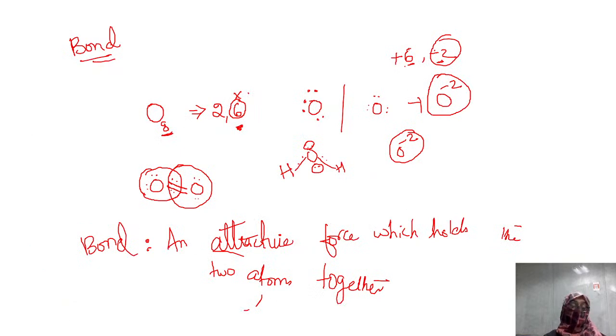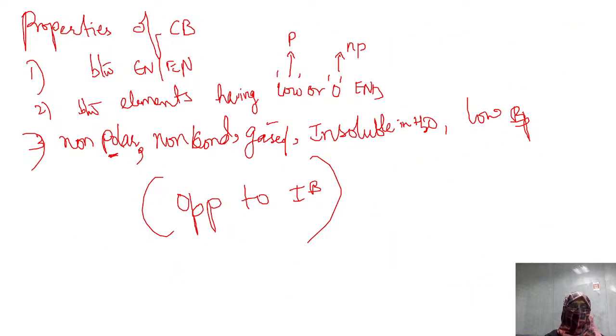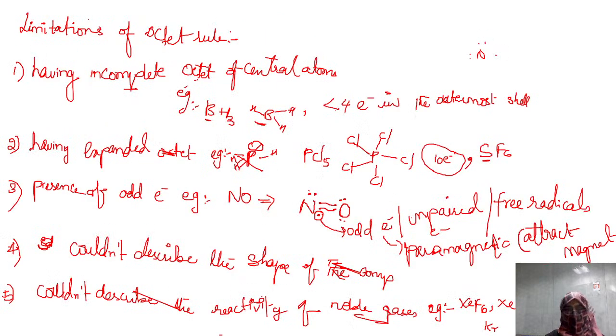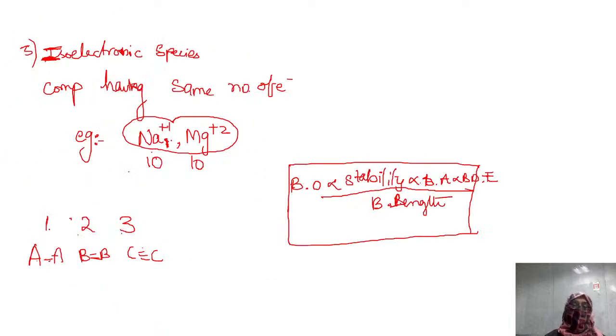After that we discussed bonds. A bond is nothing but the attractive force which holds two atoms together. Types of bonds: ionic, covalent, coordinate covalent, their properties and definitions. After that we discussed the limitations of the octet rule. There are five major limitations, and the bond parameters, of which bond order and isoelectronic species are important. Isoelectronic species is very easy: compounds which have the same number of electrons. Whenever the word iso comes, iso refers to the same. Electrons are the same, hence they are called isoelectronic species.